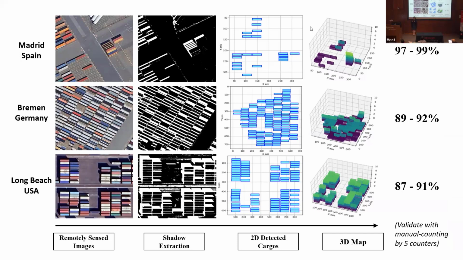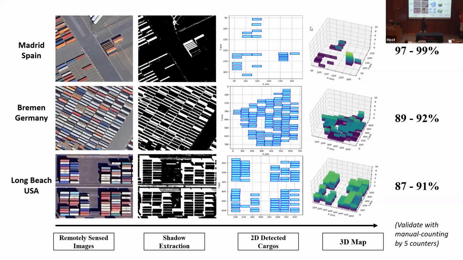So if we want to use a shadow, we have to extract the specific shadow images by comparing the container sizes. And then we convert the 2D container box images to 3D. And then finally, we can calculate the number of the containers in the port. We analyzed different ports, and then we can get this accuracy.